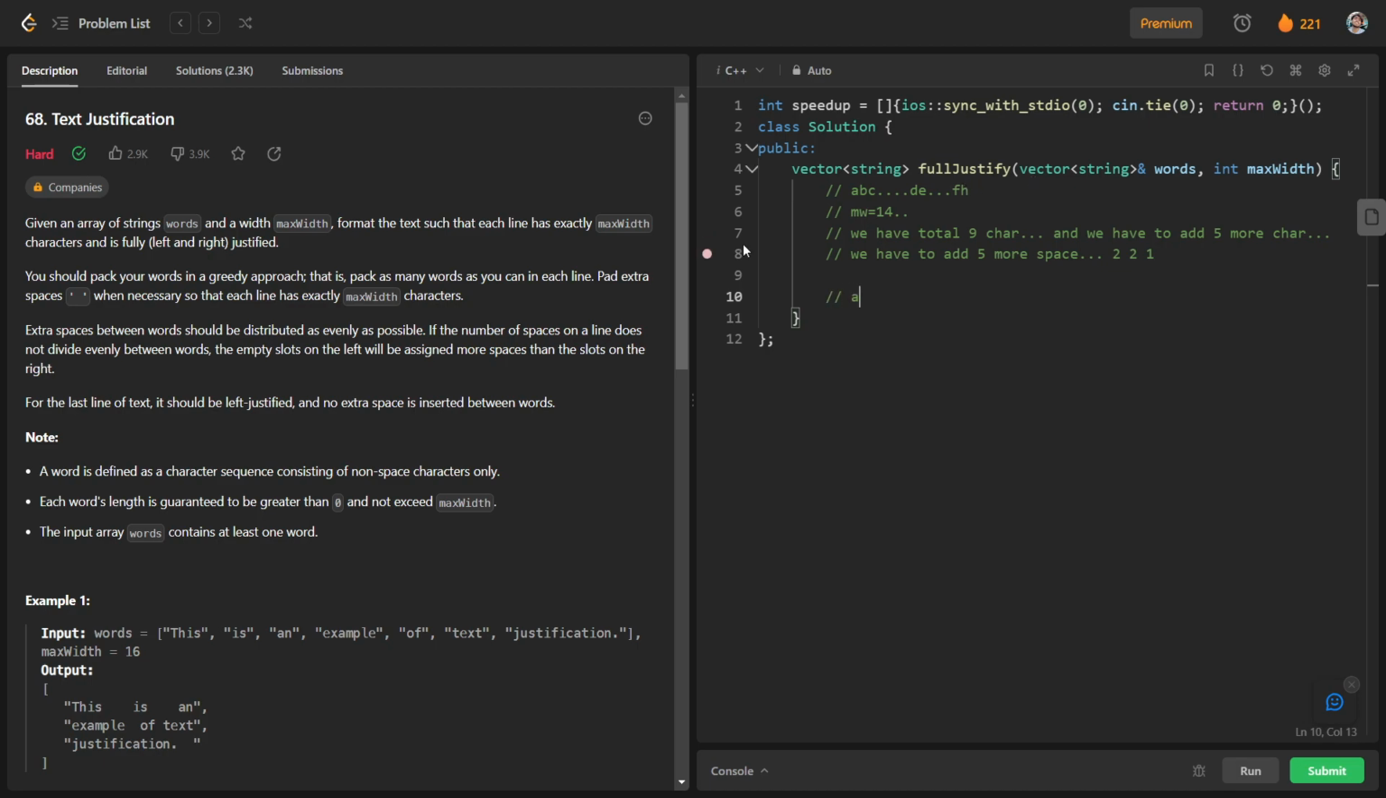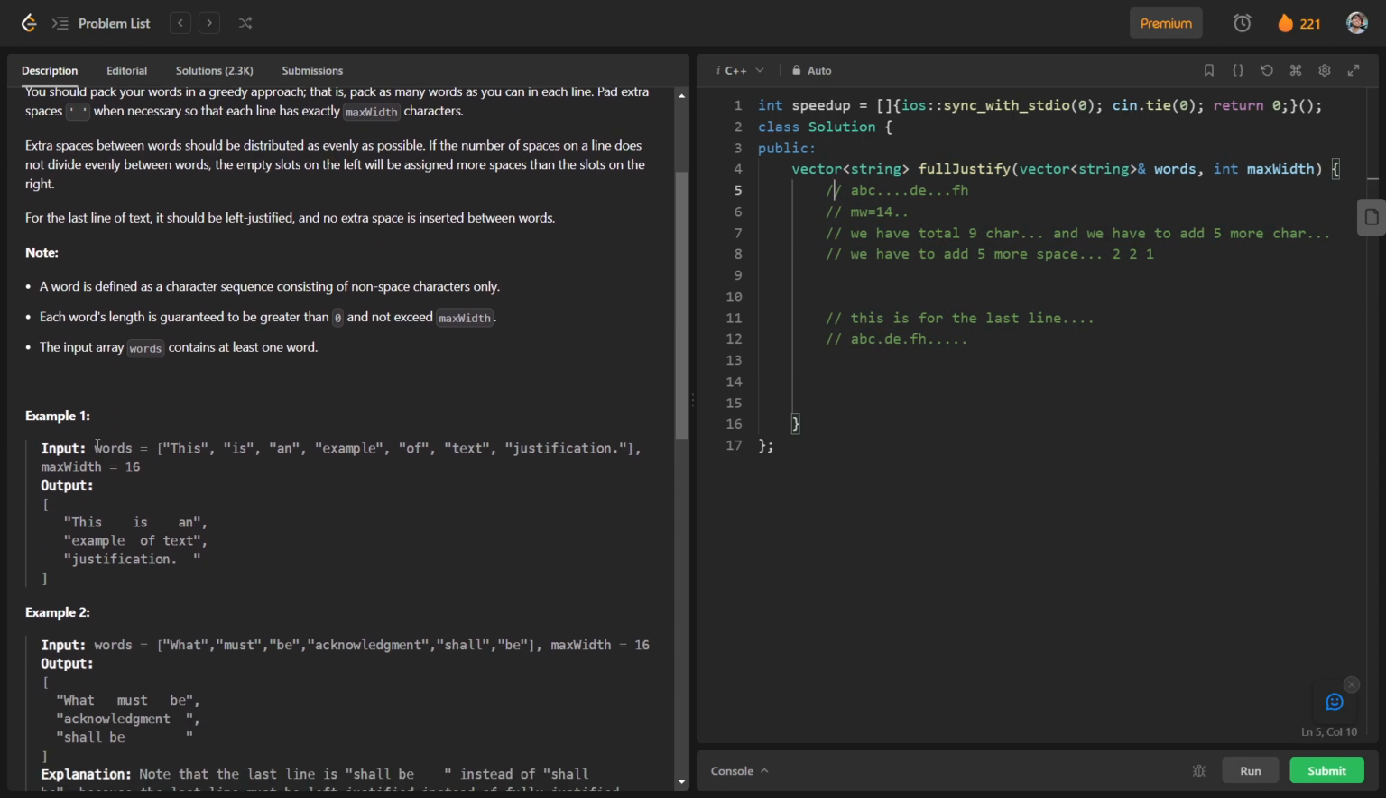Again, taking the same example, ABC, DE and FH, there are a total of 9 characters and we have to add 5 more characters. So we will add 5 more spaces here: 1, 2, 3, 4, 5. This is basically for the last line. So we have to do these things, and this has to be done for our text in order to format it.